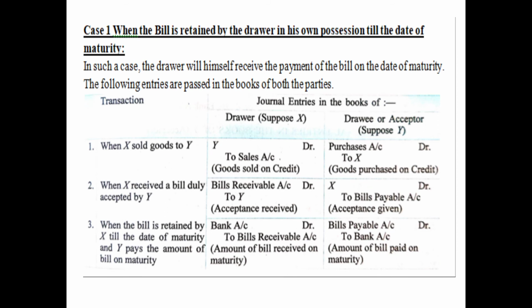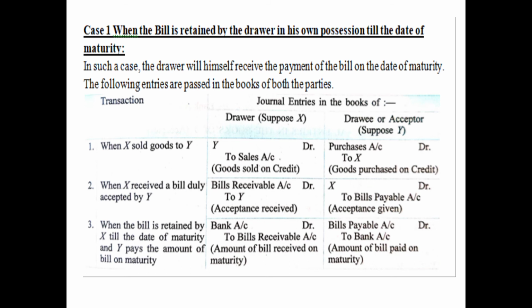So as you can see, there are 3 columns. The first column is for transaction, the second column is for journal entry in the books of X, and third column is for the journal entry in the books of Y, who is also our drawee or acceptor. So the first transaction is when X sold goods to Y. What will be the entry? X is selling goods to Y. That means for X it is sales, for Y it is purchases. So in the books of X, the normal entry for sales will be there, and we know that since cash is not mentioned, obviously it is on credit. So Y debited to sales account for being goods sold on credit.